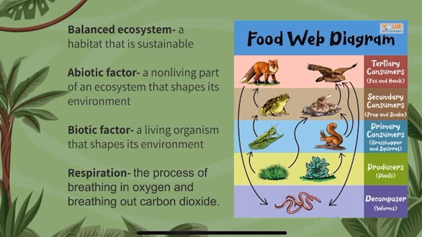Ecosystem balance. A balanced ecosystem is a habitat that is sustainable. Balanced ecosystems consist of animals, plants, and microorganisms which all depend on each other and their surroundings to survive. All balanced ecosystems have living and non-living organisms who interact with the environment and each other. The abiotic features, or the non-living things, are sunlight, temperature, soil, precipitation, landscape, and moisture. The biotic factors depend on the abiotic factors to survive.